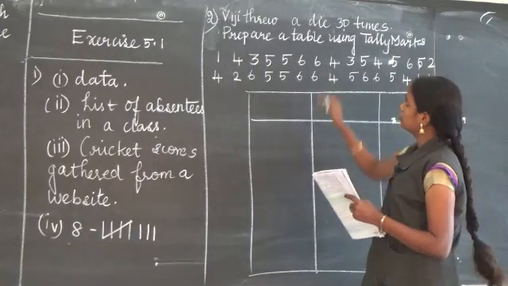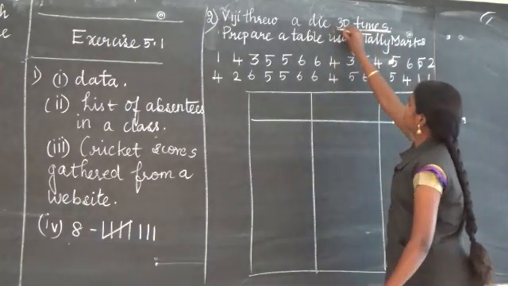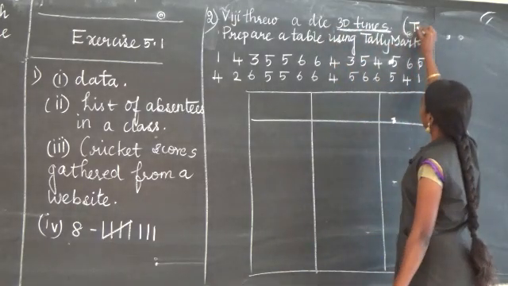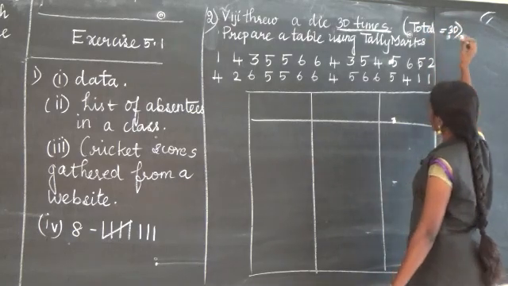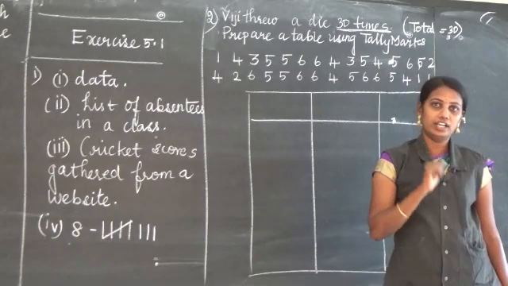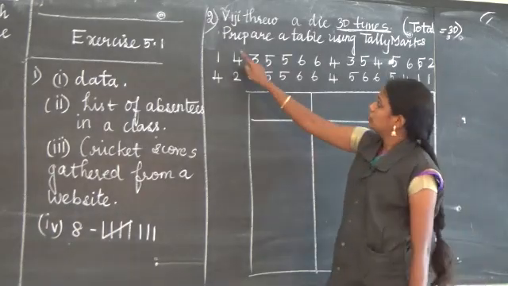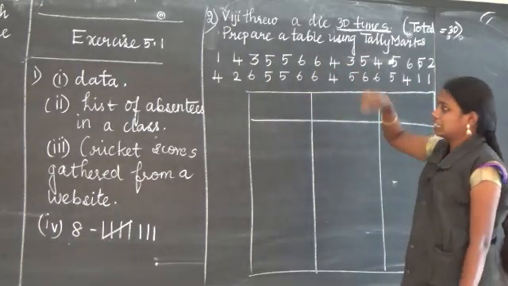So Vijay threw a die 30 times. It means the total is 30. Yes or no? 30 times she threw the die. Now, prepare a table using tally marks.